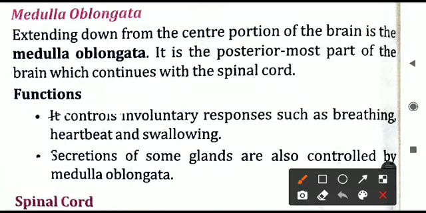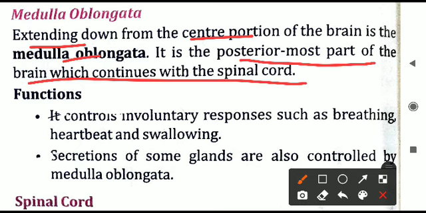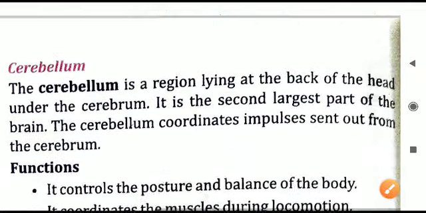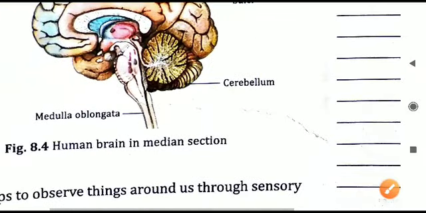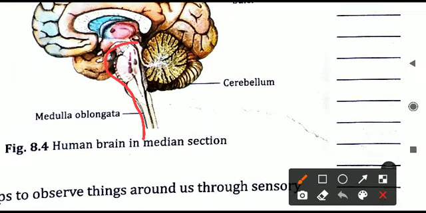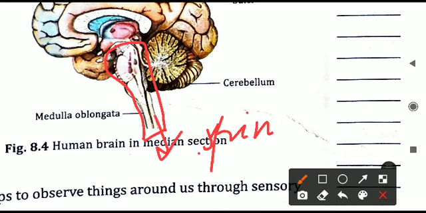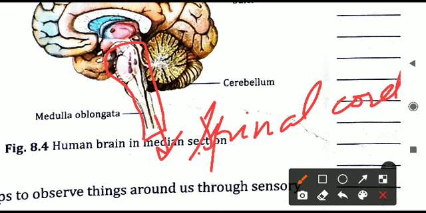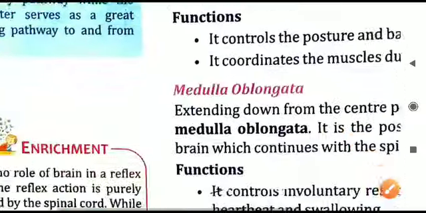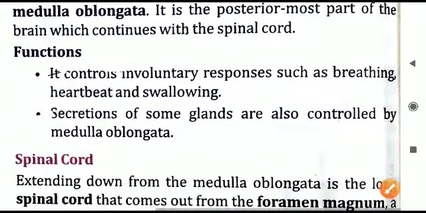Next, now the medulla oblongata. The medulla oblongata is extending down from the center part of the brain, that is the posterior-most part of the brain, and continues into the spinal cord. Just now we have already referred to that in the diagram. At the base of the brain you can see this is a stem-like structure, and where does it go? It is connected to the spinal cord, that is in the center of the backbone. So that is the medulla oblongata. Now we'll see the functions.